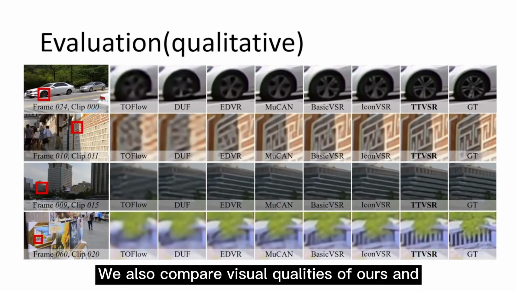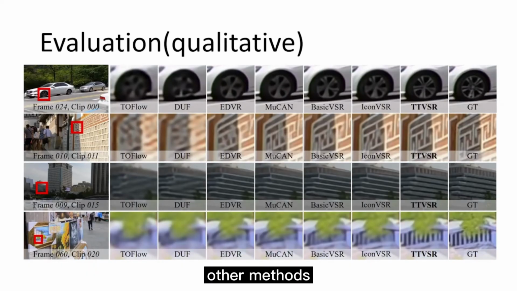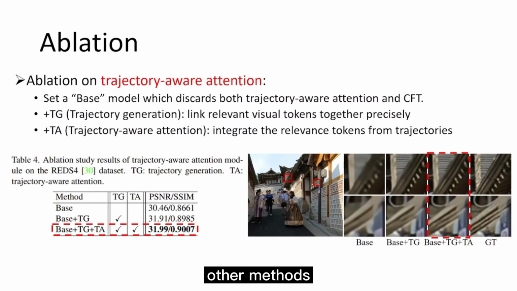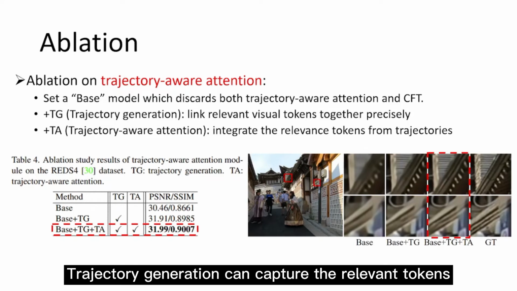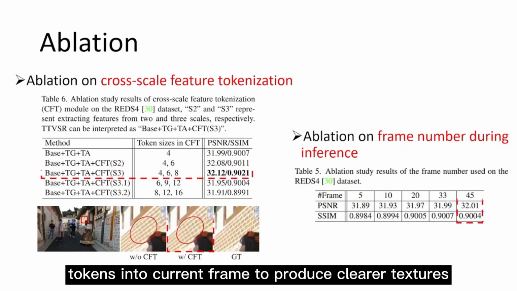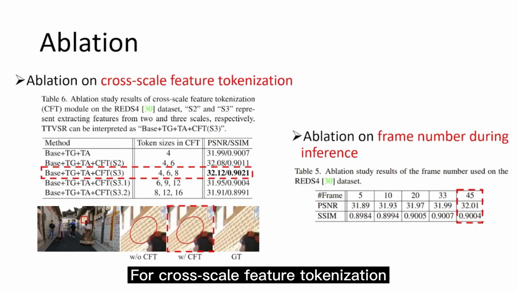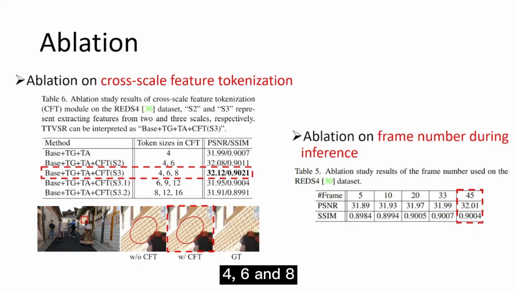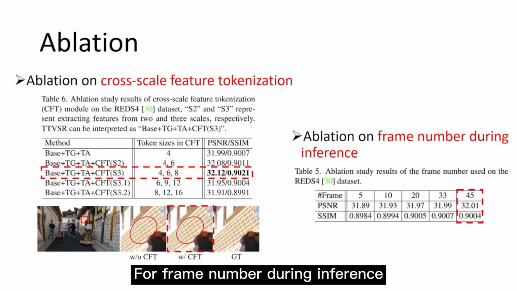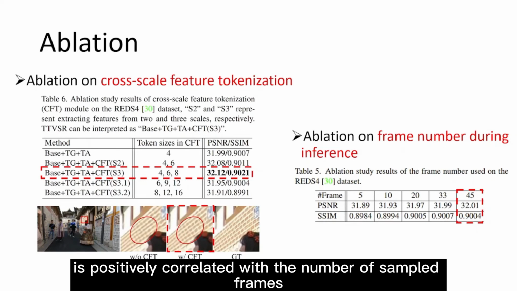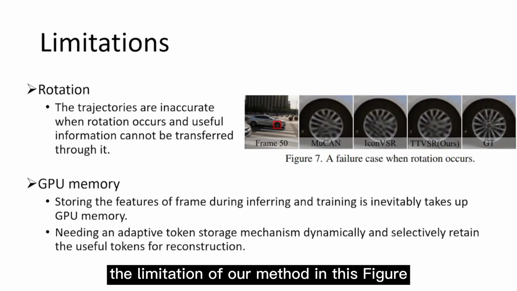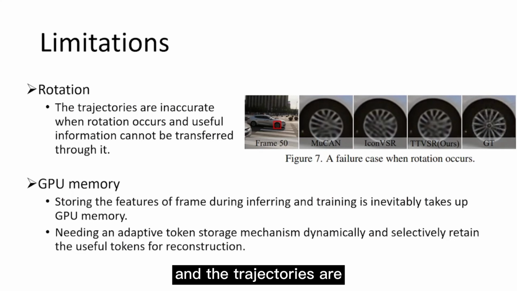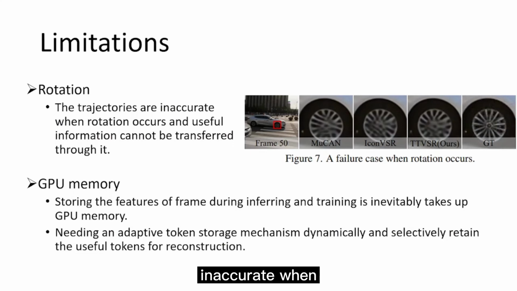We also compare visual qualities of our and other methods. In ablation of trajectory-aware attention, trajectory generation can capture the relevant tokens. Trajectory-aware attention integrates tokens into the current frame to produce clear textures. For cross-scale feature tokenization, the best scales of token used are 4, 6, and 8. For frame number during inference, the performance is positively correlated with the number of sampled frames. We visualize the limitation of our method in this figure, and the trajectories are inaccurate when a rotation occurs.